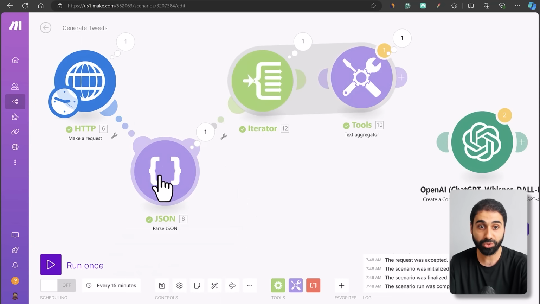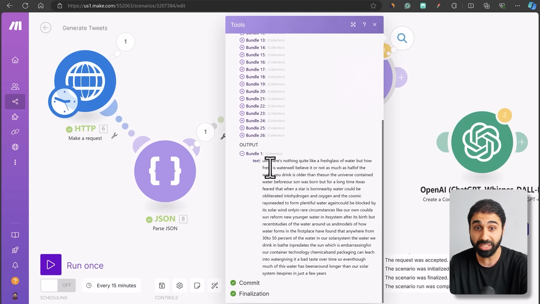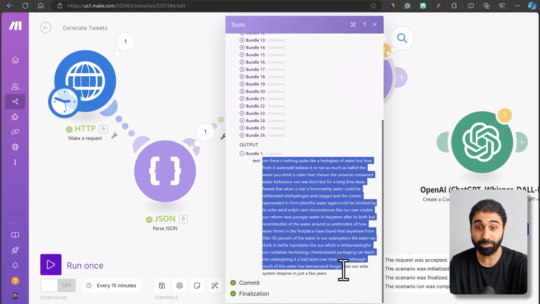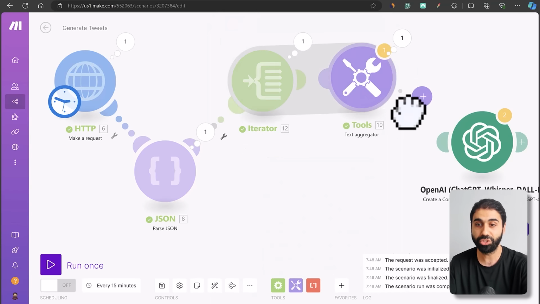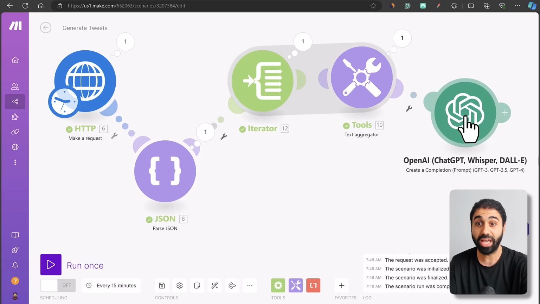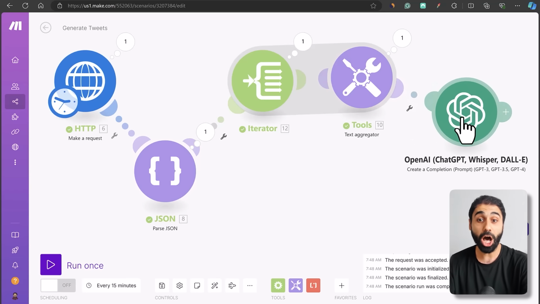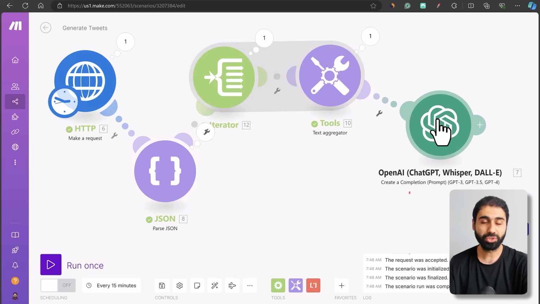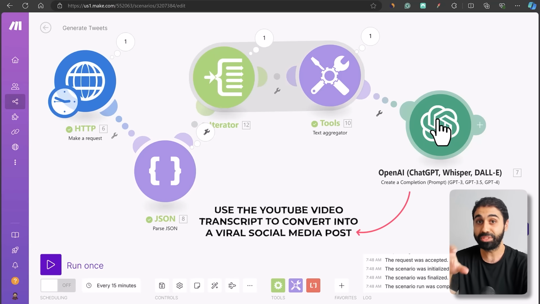It will be passed to JSON, then iterator, and then the output of the text aggregator will be simply the transcript of the video, just as a text, you can see. So now we have the text of the video. We can feed it to the AI. Here I'm using OpenAI to convert or use the YouTube video transcript to convert into a viral social media post.